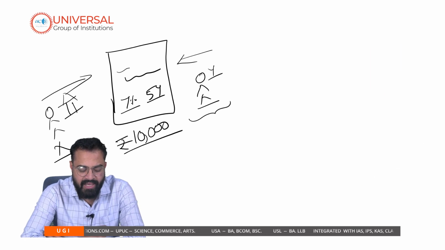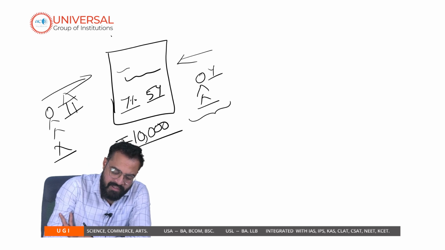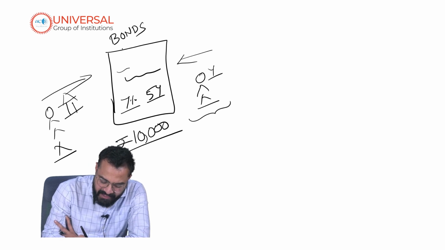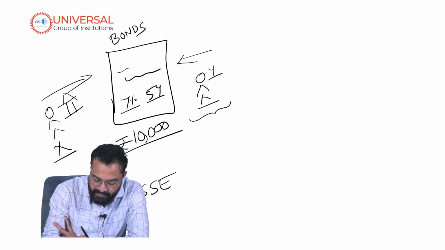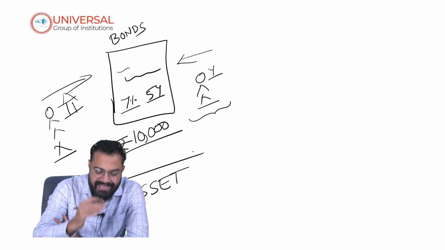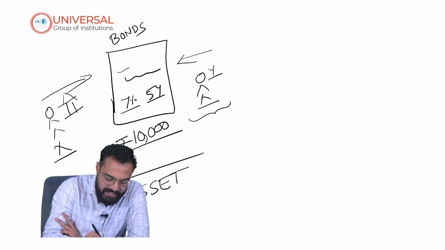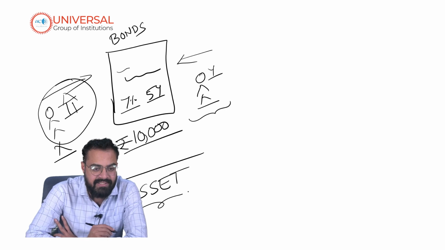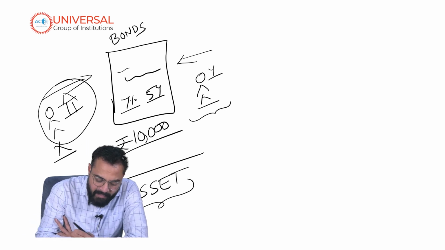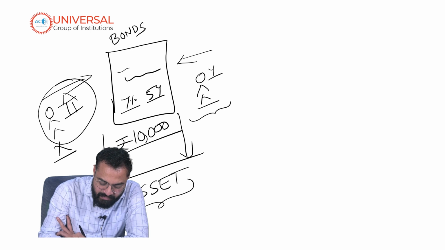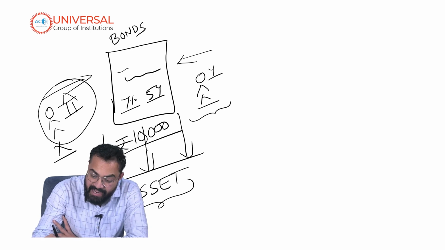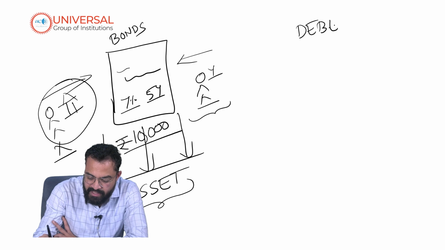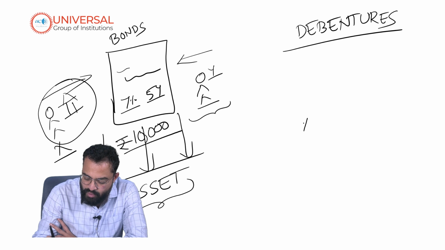Now, before a company issues the bond, it has to be backed by some asset. So in case of a failure or a loss at the company, the bondholder will get his money by auctioning or selling this asset. So remember very clearly, bonds are backed by assets. Whereas debentures are unsecured. They are not backed by any assets.